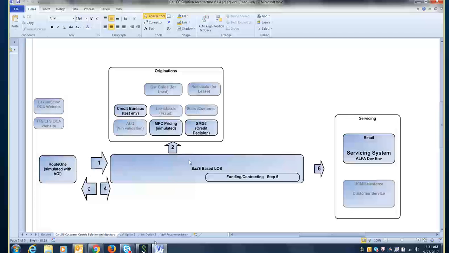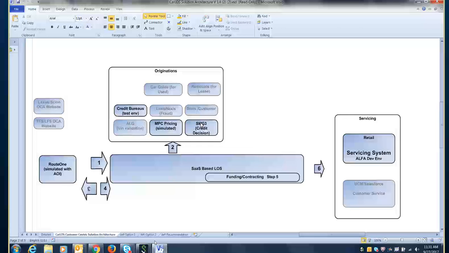We can send it to the SaaS-based LOS system, loan origination system, which is called DeFi. It's on the web, it's on the internet, and we've configured it. Matt Colby, who's on the line, has done a lot of the configuration. We're hitting credit bureaus for real. It's a test interface. And then we've simulated callbacks for pricing, and then we're hitting our SMG3 environment for decisioning.